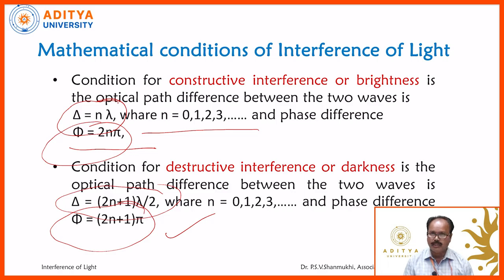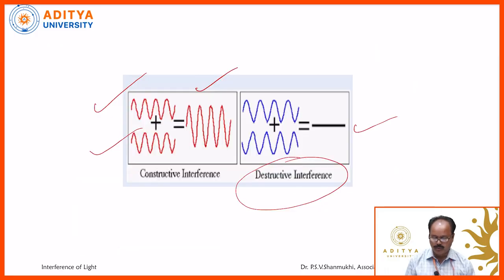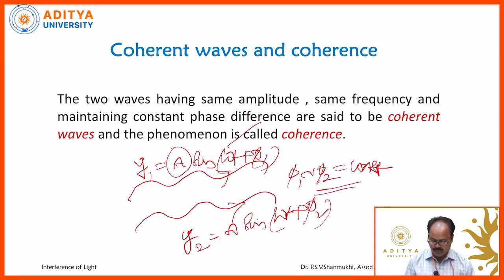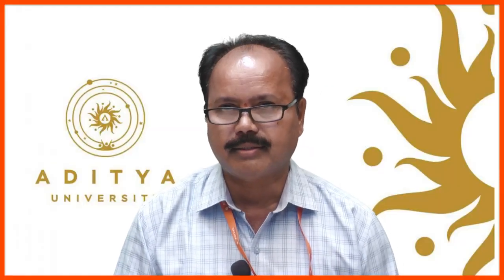The bright bands are called regions of constructive interference, and the dark bands are called regions of destructive interference. So these are the mathematical conditions to observe the bright bands and the dark bands. The most essential condition to observe the interference is that the two waves must be coherent. With incoherent light, we cannot observe the interference. Thank you.